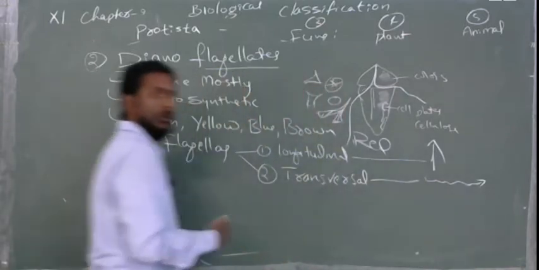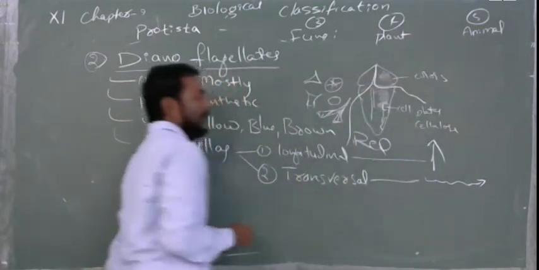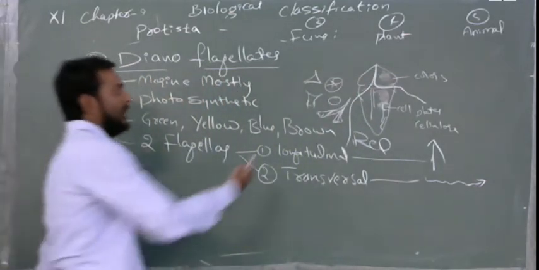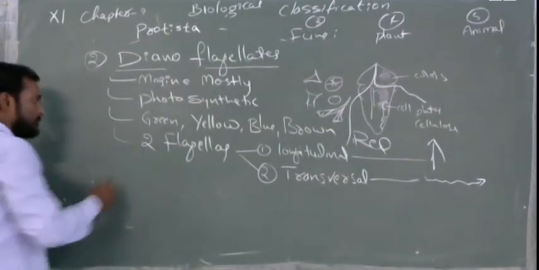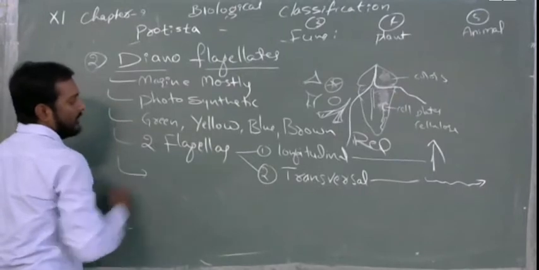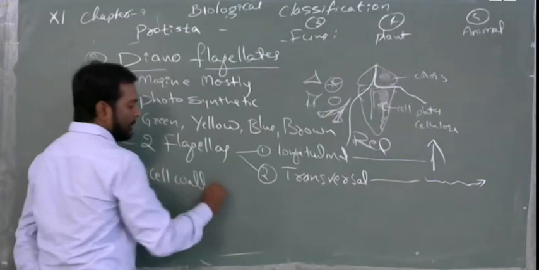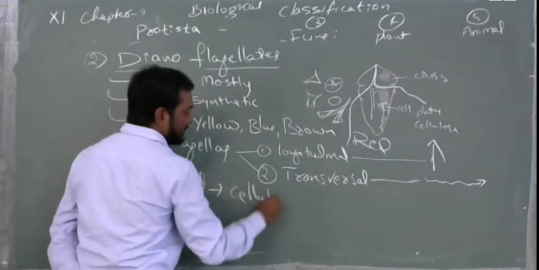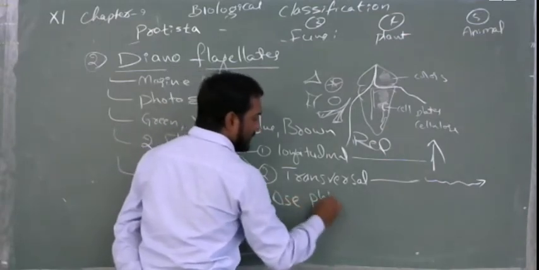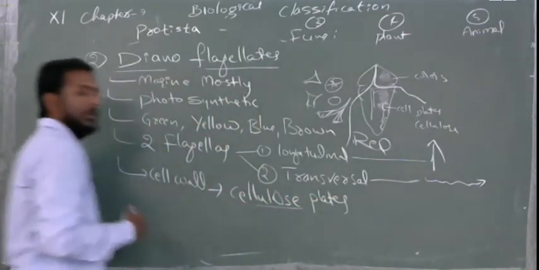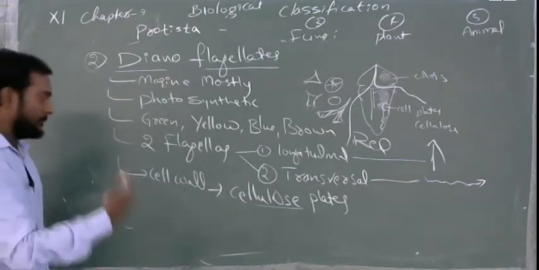It will be in the furrow of the cell plates, for movement in different directions. One flagellum will be used to move upward, another to move in other directions. Next, the cell wall is made up of cellulose plates. Here the carbohydrates are converted into hard material for its protection.